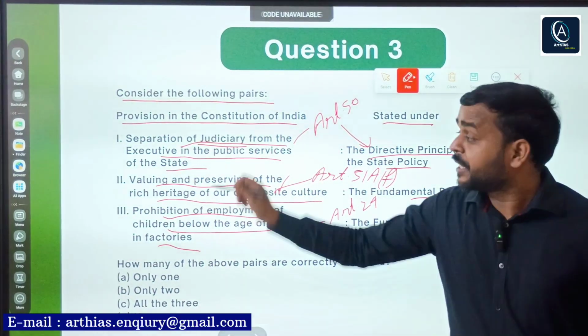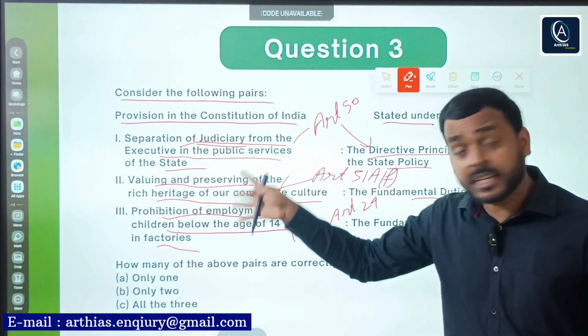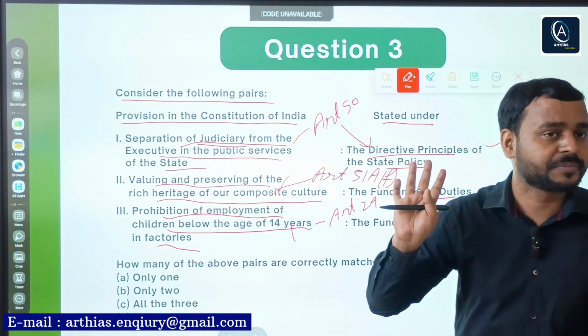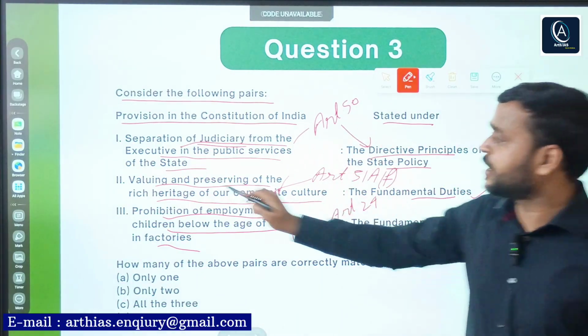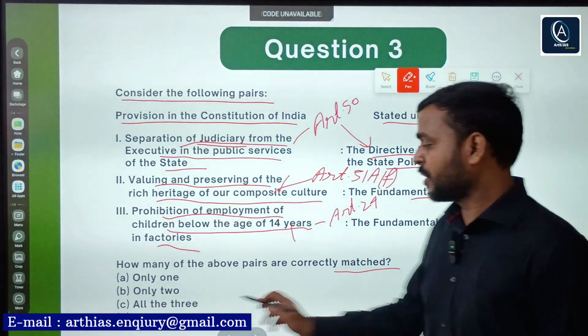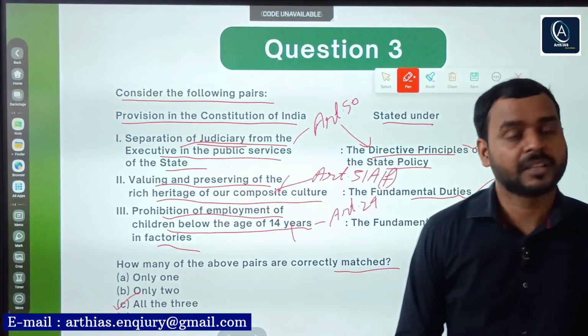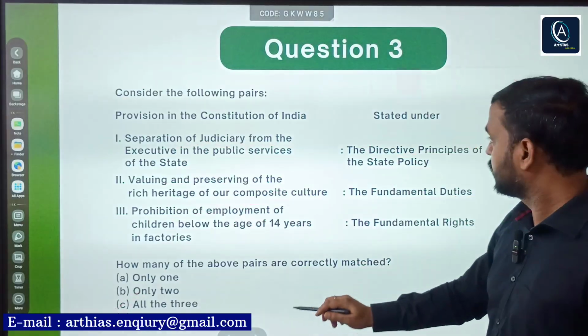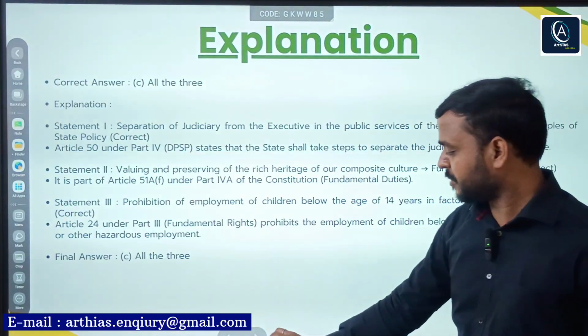So you can clearly see that three topics has been given in one question. DPSP, fundamental rights, fundamental duties. So you can clearly see all the three statements are correct. This is correct, this is correct, this is correct. So correctly matched, go for option C, right? It does not require further explanation.